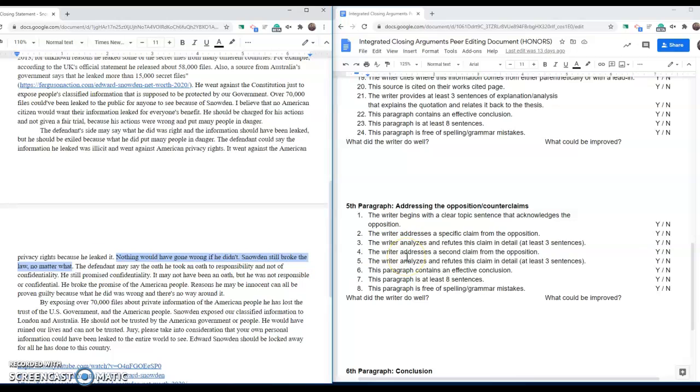Again, there should be another claim that we're addressing. The defendant may say that he took an oath to responsibility and not of confidentiality. This is a little awkwardly phrased, but they do address a second claim. Now there again should be an argument against it. He still promised confidentiality. It may not have been an oath, but he was responsible or confidential. Again, some awkward phrasing here. He broke the promise to the American people. Again, this is just lacking a little bit of refuting the claim.